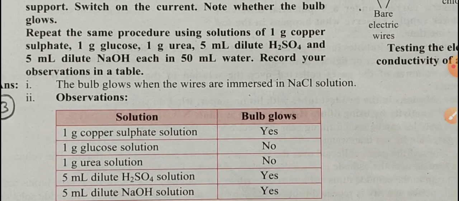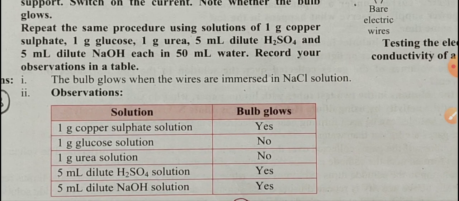Now first answer. The bulb glows when the wires are immersed in NaCl, that is sodium chloride solution. And whatever the substance is given for us, bulb glows or not. Now 1 gram copper sulfate solution, bulb glows, yes. 1 gram glucose solution, bulb does not glow. 1 gram urea solution, bulb does not glow. 5 ml dilute H2SO4, that is sulfuric acid solution, yes, bulb glows. And 5 ml dilute NaOH, sodium hydroxide solution, yes, bulb glows.